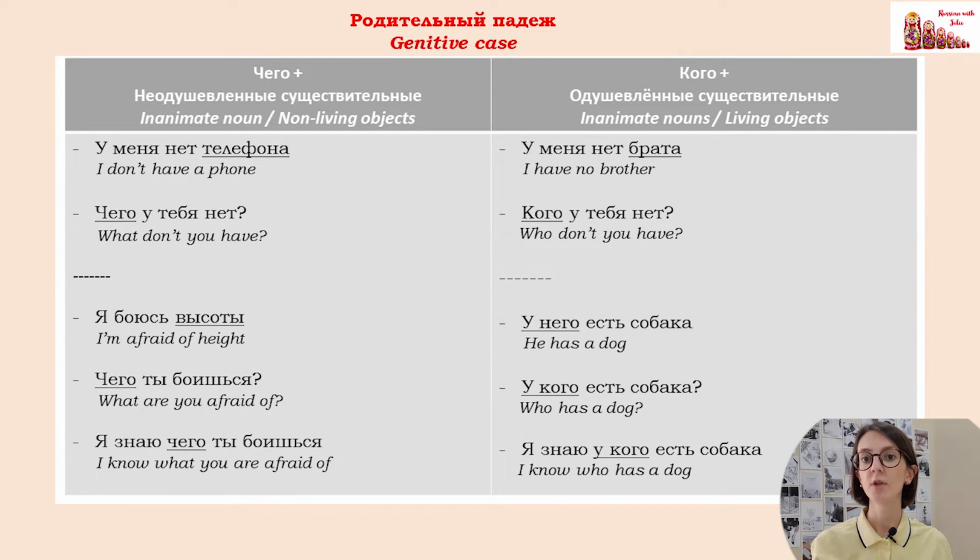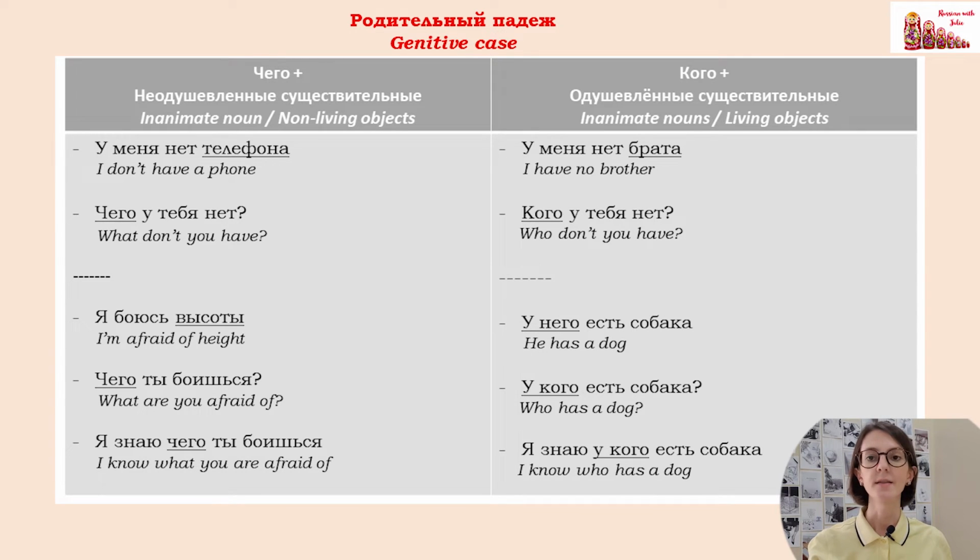You see that for living objects the word кого is similar to кого in accusative case. That's why sometimes students are confused what case to use, accusative or genitive, because you can see they are identical. So careful here.